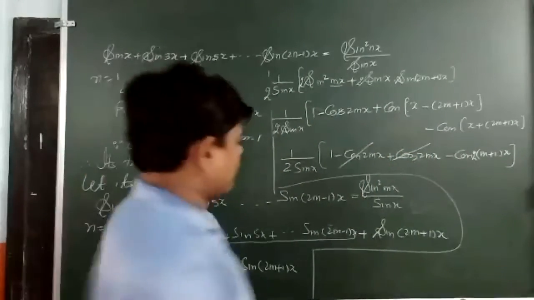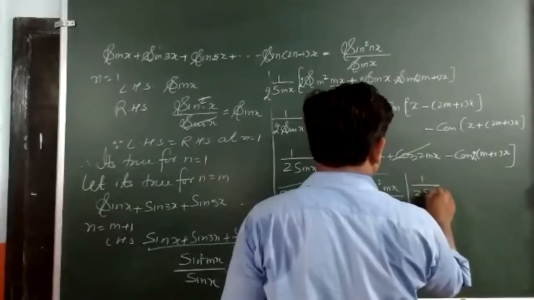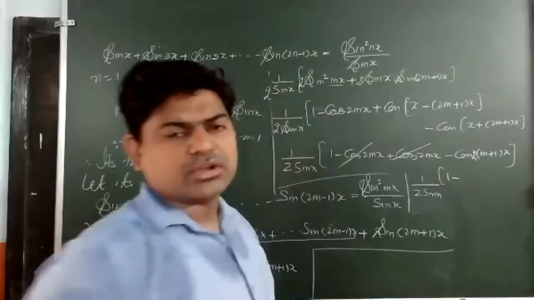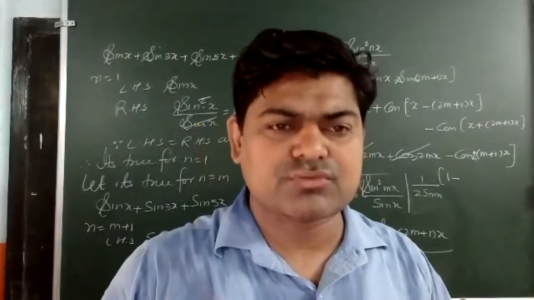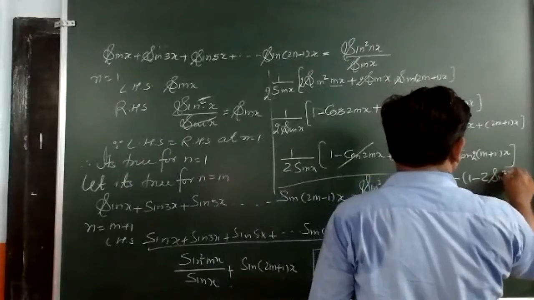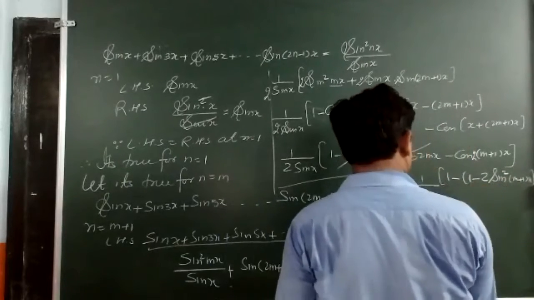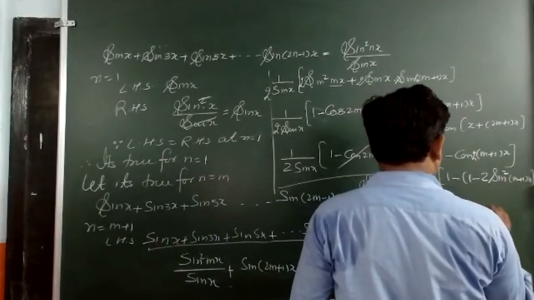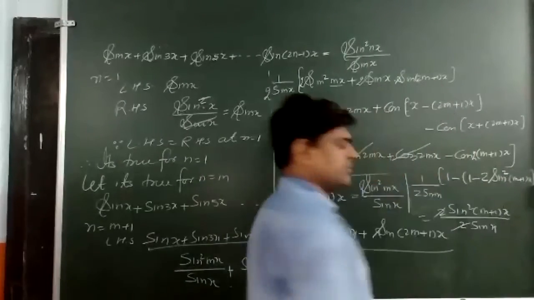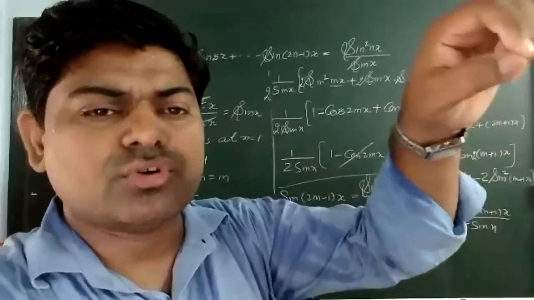Is it or not? And whatever I am having here, 1 upon 2 sin x inside bracket 1 minus cos 2x. The formula of cos 2x is 1 minus 2 sin square x, or not. So in bracket it is 1 minus 2 sin square m plus 1 into x. When I open this bracket, 1 and 1 cancel. I'll get 2 sin square m plus 1 into x upon 2 sin x, the 2s cancel. This is the simplified form of the left hand side when I put n is equal to m plus 1.